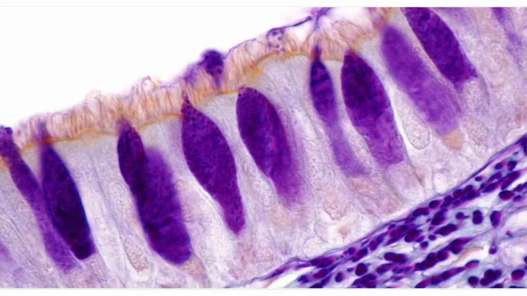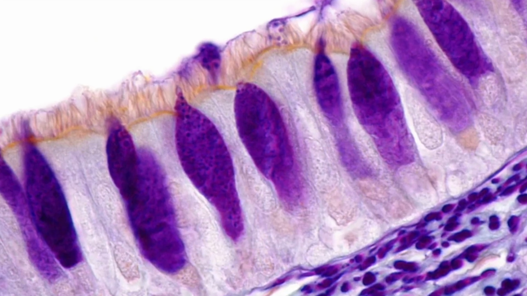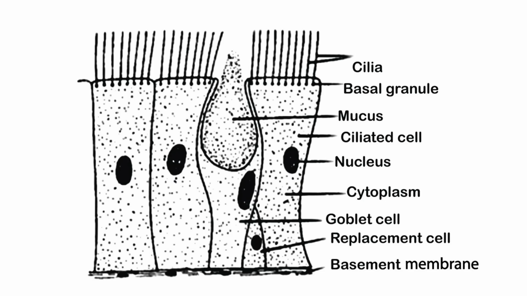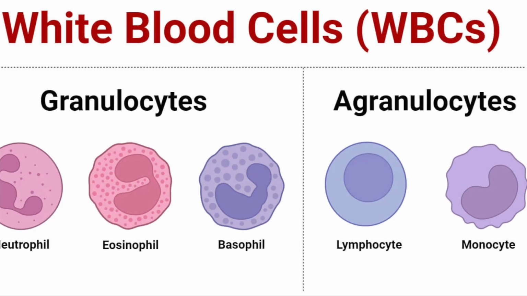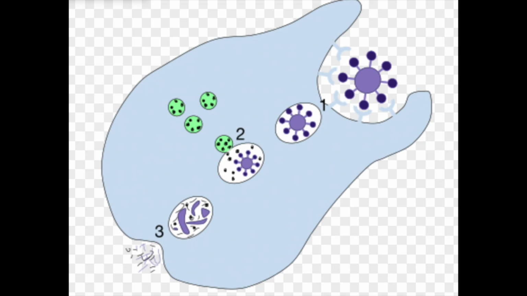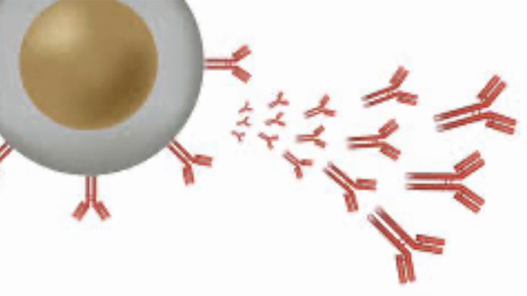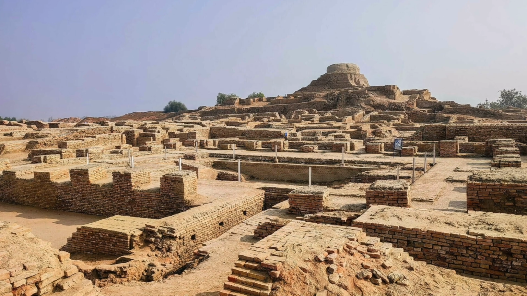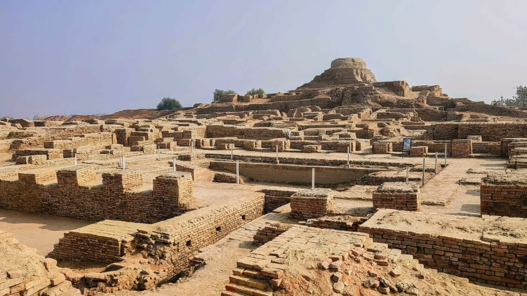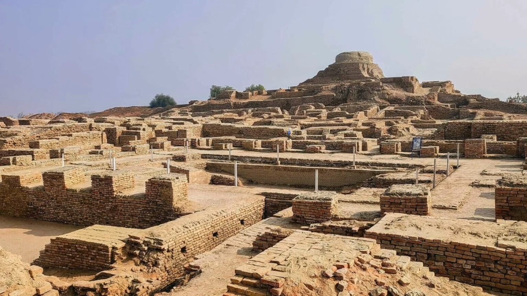Goblet cells line our airways, producing mucus that traps bacteria in the air, and this mucus is swept up to the back of the throat by the movement of cilia on the ciliated cells. Additionally, at the cellular level, white blood cells, including phagocytes, will engulf any bacteria, and lymphocytes will produce antibodies to destroy any pathogen. As a civilization, we have developed certain ways to minimize infection as much as possible.